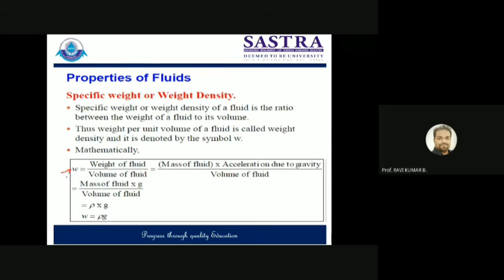Don't make any mistake in this. If you are talking about total weight, then this will become the capital W. So specific weight, small w, is equal to weight of fluid divided by the volume of fluid. Clear? And the weight of fluid can be said as mass into acceleration due to gravity. We know that mass of fluid divided by the volume of fluid is known as density of the fluid. So density into g is known as specific weight. Clear? Please note this down, because we'll be seeing some numerical problems based on these simple definitions.